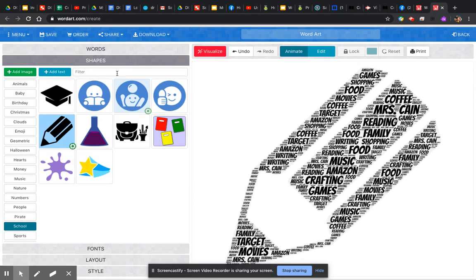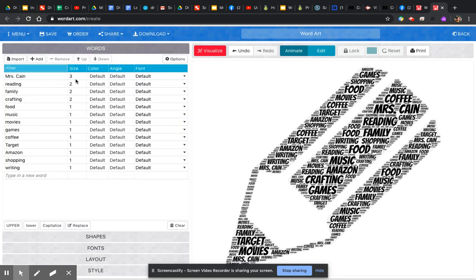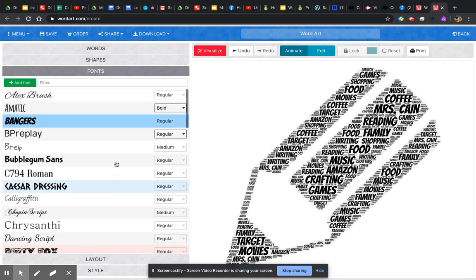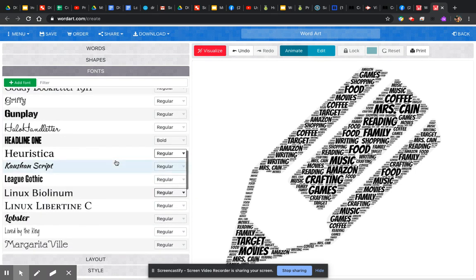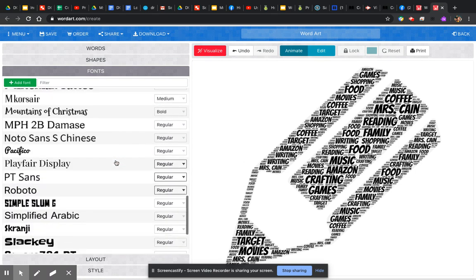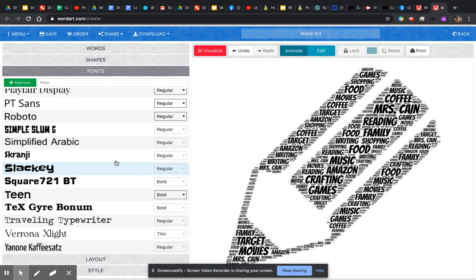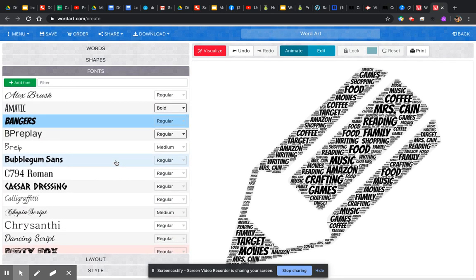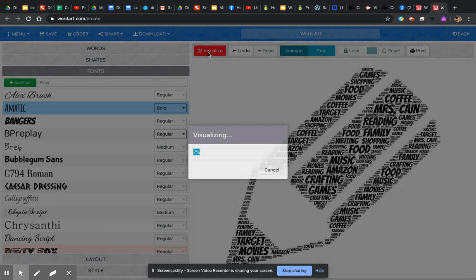So I might go back up to words and make Mrs. Kane size 4. And then I'm going to come down to fonts and I'm going to change my font. And there are so many fonts here. These are typically your Google fonts that you're used to with whatever you use for Google Docs and things like that. I like this font, so that's where I'm going to go. And then again, I'm going to click on visualize again.